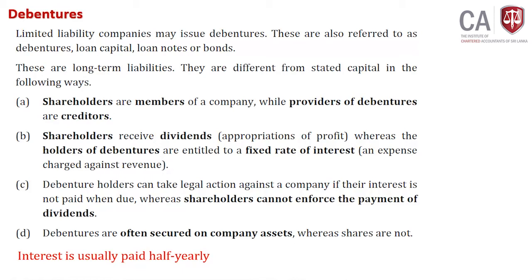Debenture holders can take legal actions against the company if it doesn't pay interest, but shareholders can't take any legal actions against the company if they don't receive what? Dividends. Very important. For debenture holders, you must pay interest. You can't say this year we ended up with losses, so we can't pay anything. Those stories you can't tell to whom?